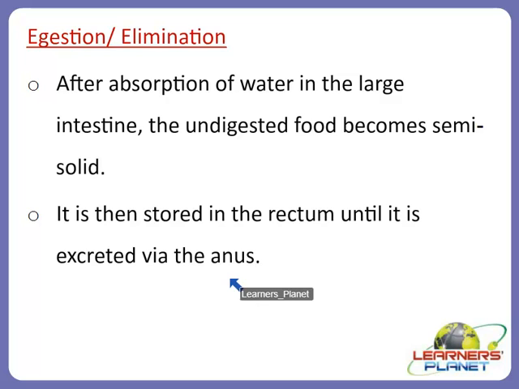Because that cannot be digested by our body, and that is why fecal matter, which has to be thrown out of our body, contains undigested food, bacteria and cells from the walls of the digestive tract. There are actually millions of bacteria present in the large intestine, which help to produce some vitamins, and these vitamins are absorbed into the bloodstream along with water.